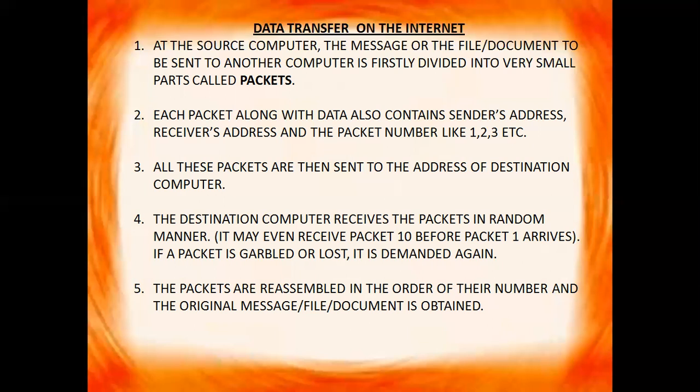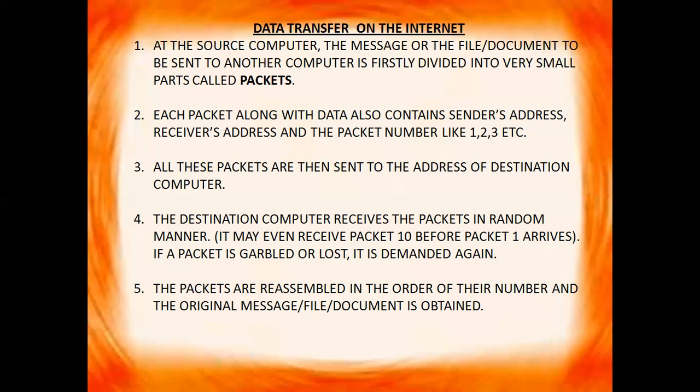So at the destination computer, all the packets arrive in random manner. It may receive packet number 9 or packet number 8 before packet number 5, right? Or packet number 6, right?